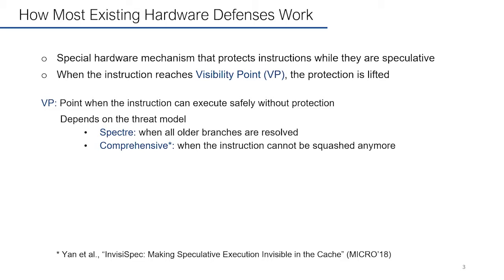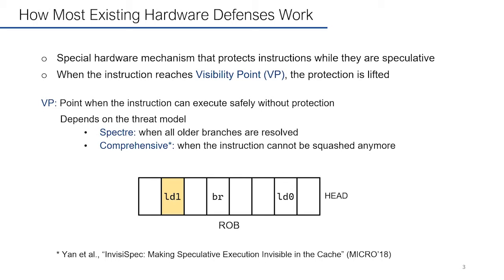In Spectre, we are concerned about squashes caused by mispredictions, so an instruction does not reach VP until all older branches are resolved. For example, the protection on Node 1 will not be lifted until the branch resolves. In the comprehensive model, we consider all types of squashes. We require that the instruction cannot be squashed anymore to reach VP. For example, Node 0 can cause a squash due to memory consistency violation or exceptions. Therefore, the protection on Node 1 will not be lifted until Node 0 cannot cause squashes anymore.